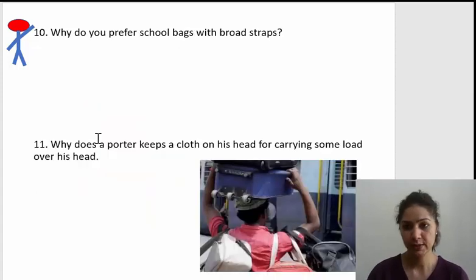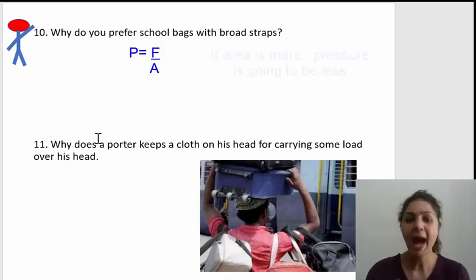Okay. Now this is an important question. Why do you prefer school bags with broad straps? Why do you generally feel comfortable while carrying bags on your shoulders, especially those bags which have broad straps? So we said that pressure is equal to force upon area.